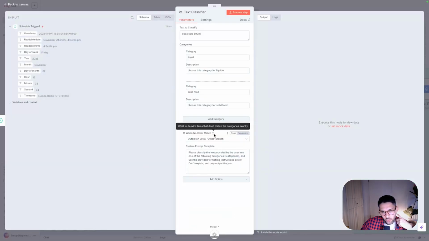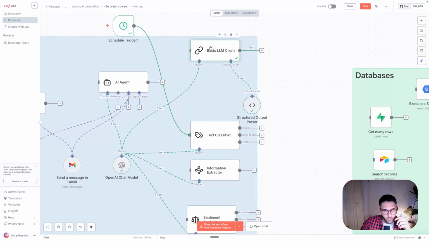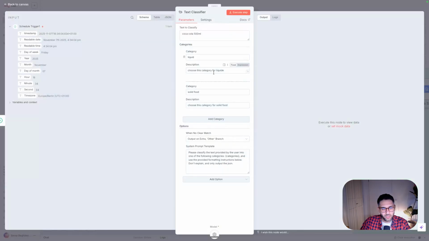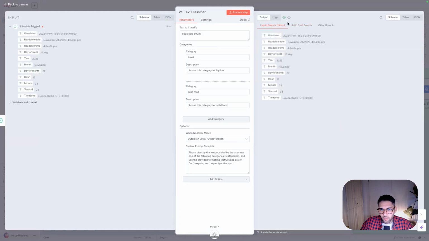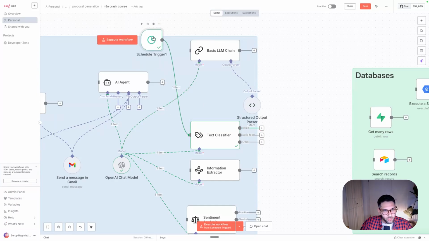In text classification, a common use case maybe in e-commerce is that you have a certain product description, usually much longer, and you need to find the category. This is a liquid, like maybe the size, blah, blah, blah. So this can go much more complicated. And technically you can replicate this exact same thing using the basic LLM chain, but here it just made it much easier to do so. So if we execute this node, we would notice that, yes, it's a liquid branch. So the liquid branch goes here, and then maybe you can save in a database that it's liquid. This is usually called a classification task in AI and machine learning.